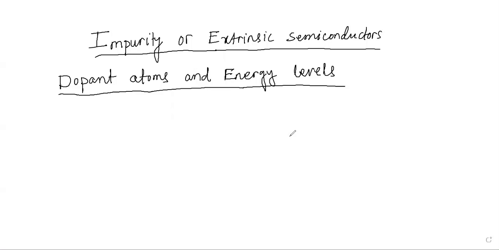So if we add some impurity atoms using the process known as doping, you must know this. Doping is nothing but the introduction of impurity atoms. The process of doping is the most efficient and convenient method to increase the conductivity of the pure or intrinsic semiconductor.